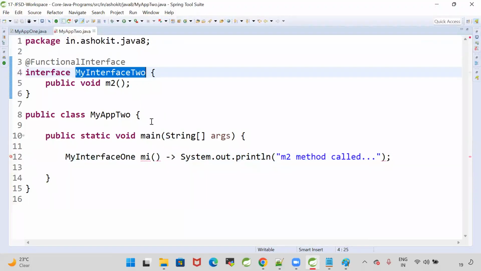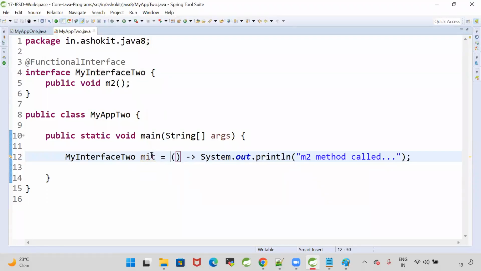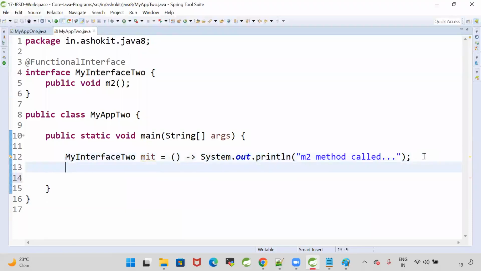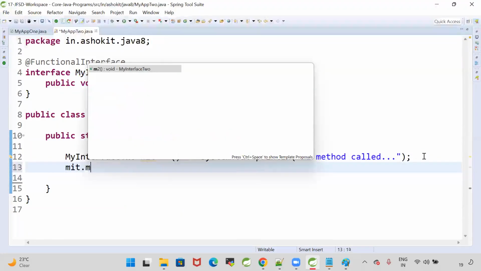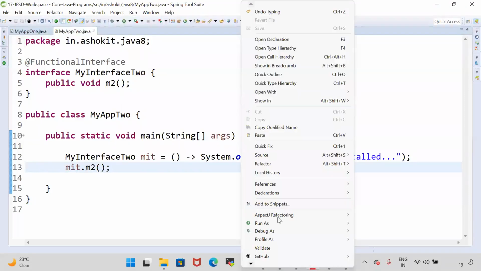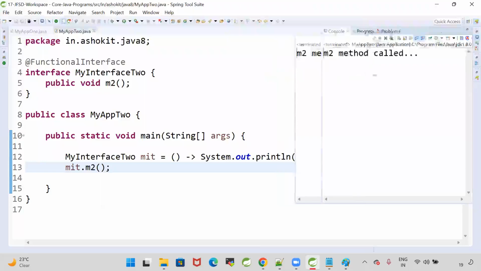My interface 2, I'm going to give my interface 2 is equal to the lambda. Whatever lambda I have written, I stored into a variable which belongs to the functional interface. Once you store the lambda expression into a reference variable, mit.m2(). Whenever we execute this program, it is going to execute "m2 method called".